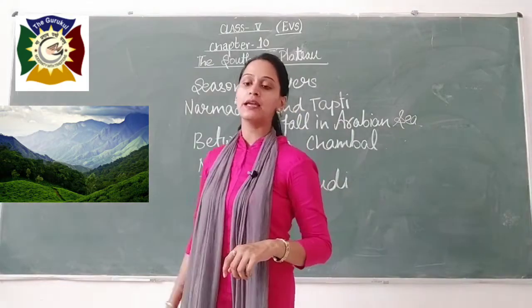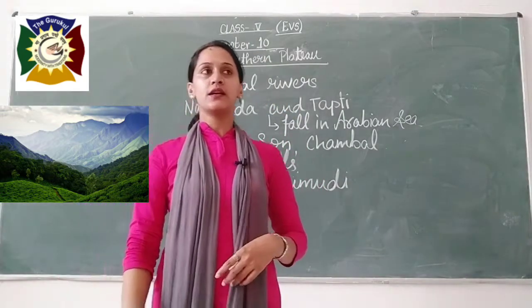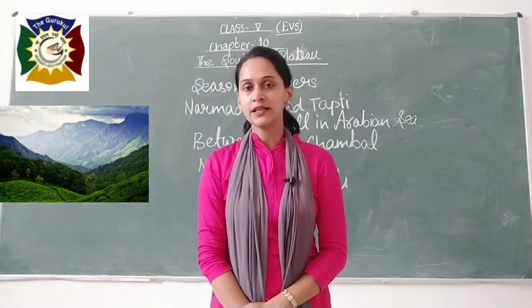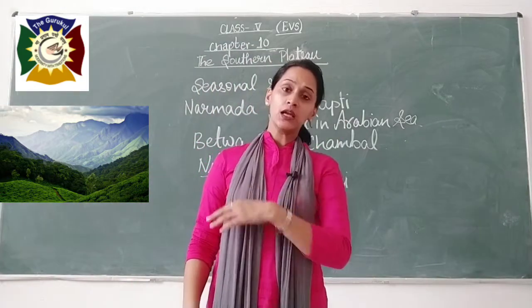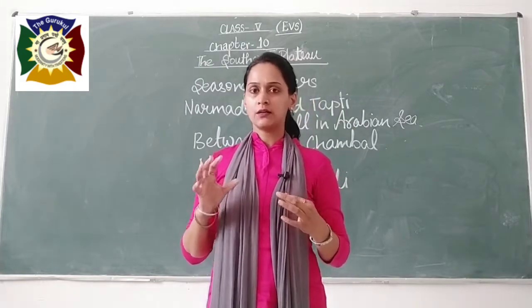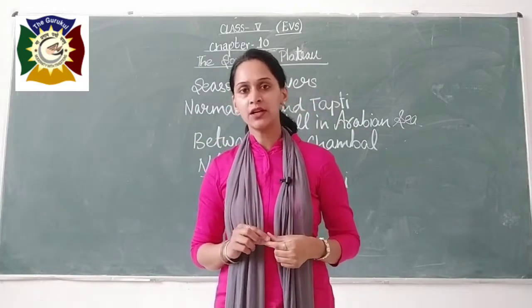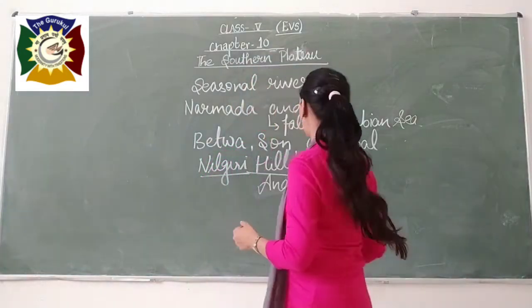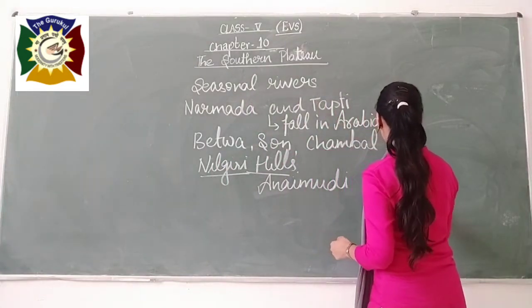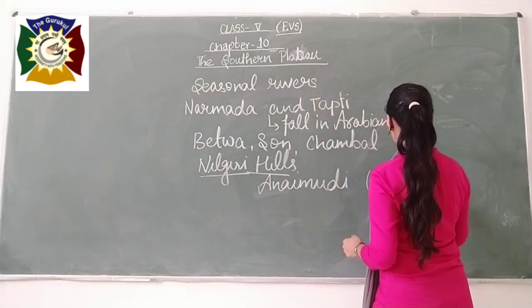So in the Annamalai hills, Anai Mudi is the hill which is considered to be the highest peak, and it has a height of 2695 meters above the sea level. 2695 meters above the sea level.